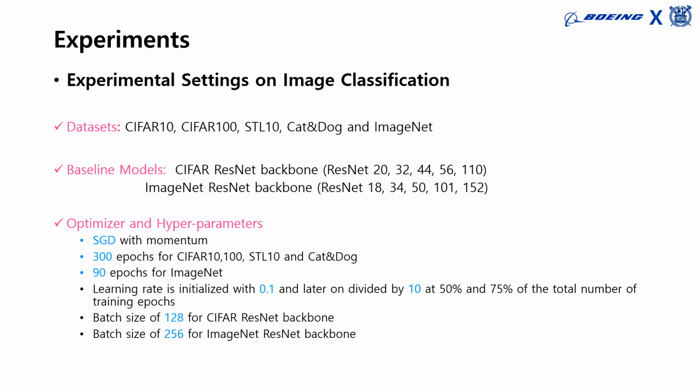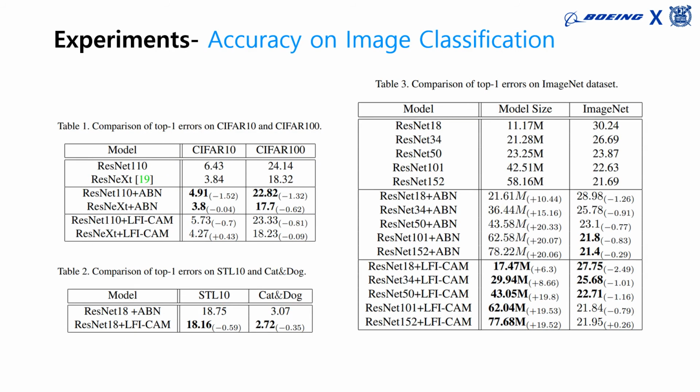In our experiments, we evaluated LFI-CAM using 5 different public datasets: CIFAR 10, 100, STL10, Cat and Dog, and ImageNet, and you can find the detailed experiment settings in our paper. We evaluated the classification accuracy on various datasets, and it is shown that LFI-CAM is on par with ABN in terms of classification accuracy for each backbone model, even with fewer model parameters.